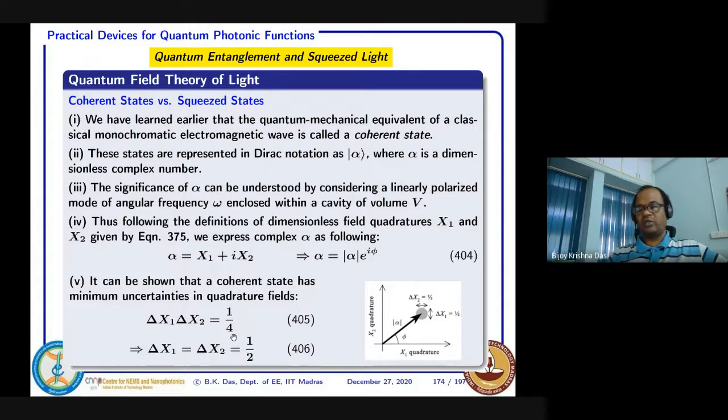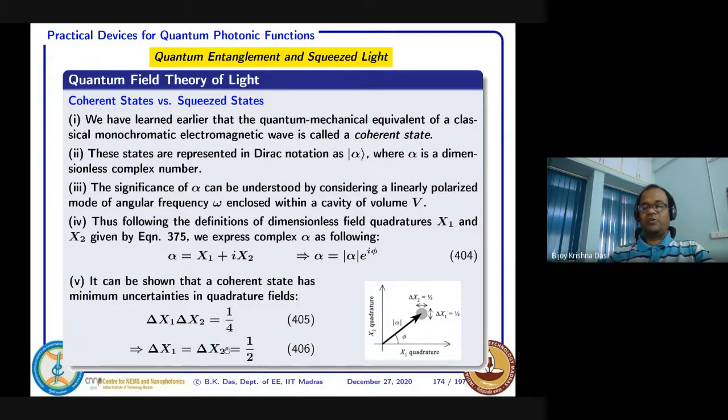That's dimensionless, so the h-bar is not there, because everything is dimensionless. It is a rough approximation that delta x1 equals delta x2 equals half.